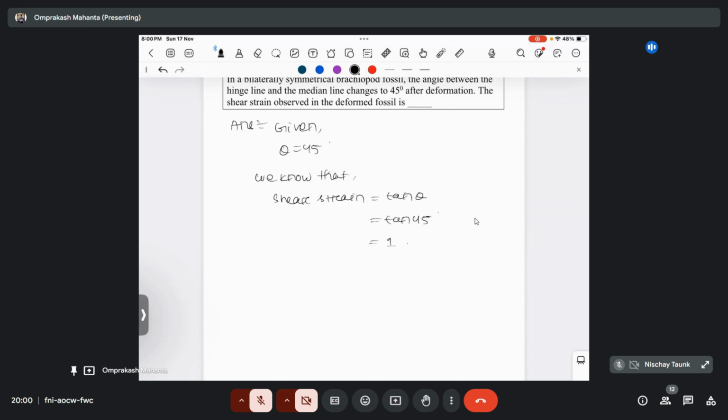Now, stress is directly proportional to strain for elastic deformation or for viscous deformation? When elastic. Elastic. And for viscous, what will be the condition? Is stress directly proportional to strain for viscous material?